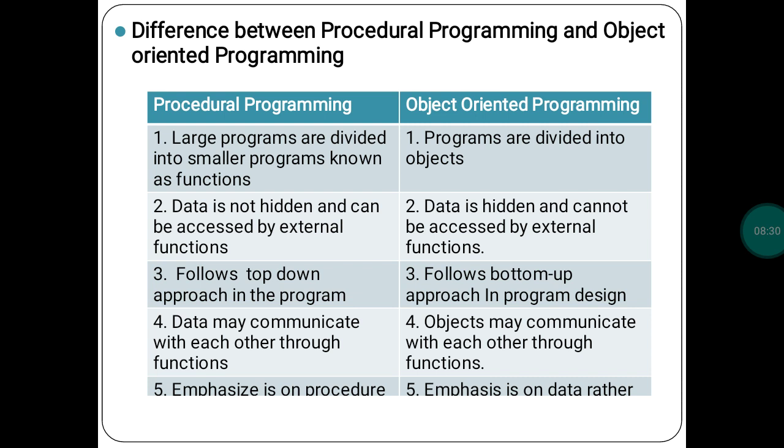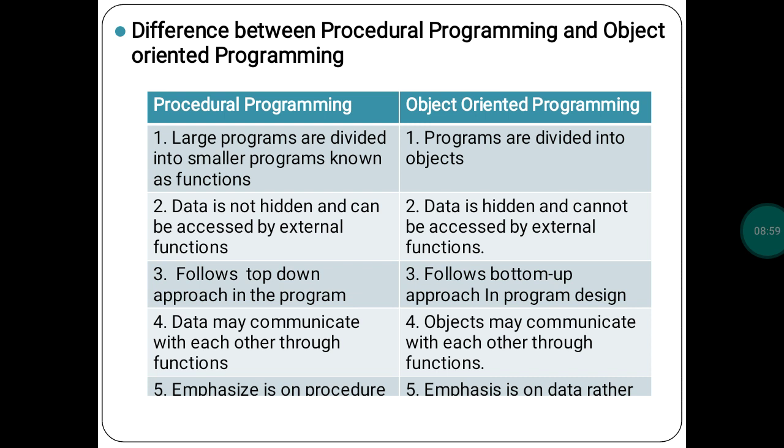Data may communicate with each other through functions. In procedure-oriented, data communication happens using functions only. In the OOP concept, objects may communicate with each other through functions. With the help of objects only, we can communicate all the functions.